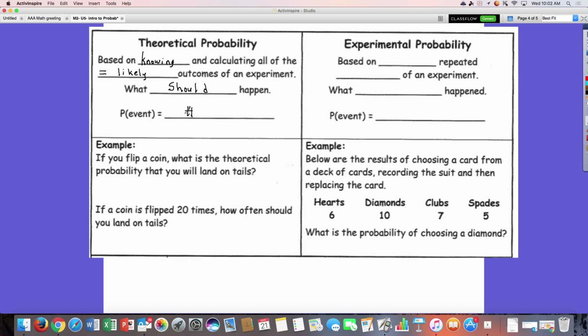So the probability of an event is the number of favorable outcomes over all the choices, the number of possible outcomes.